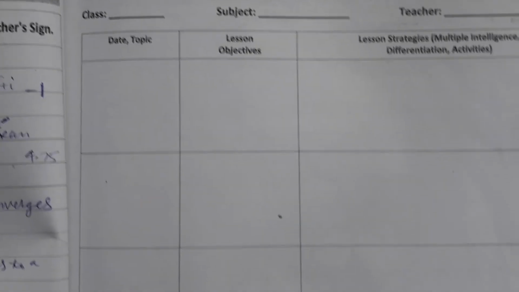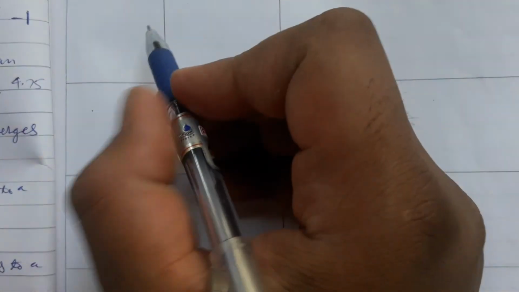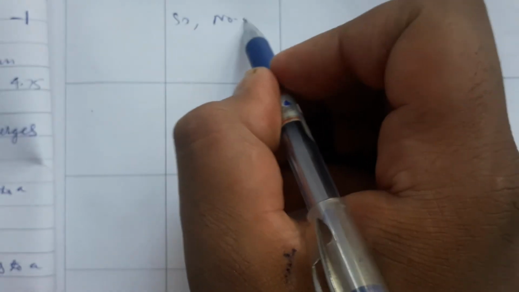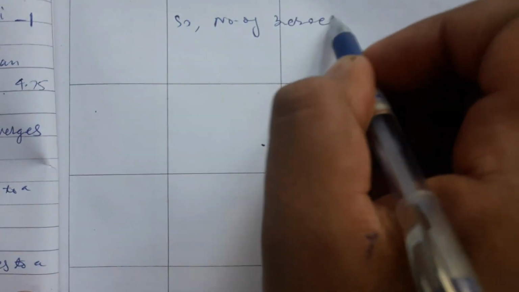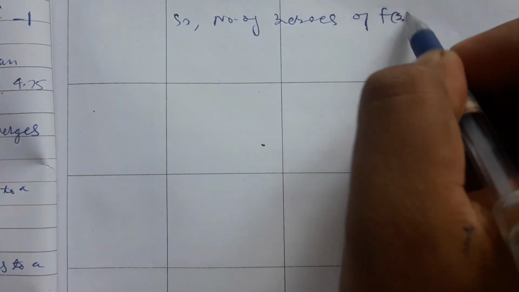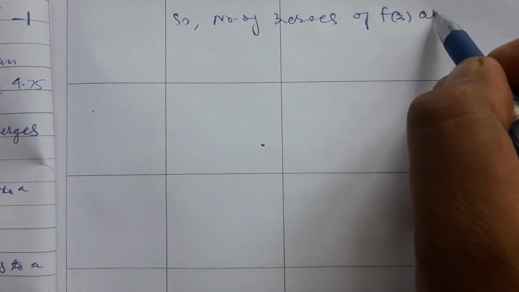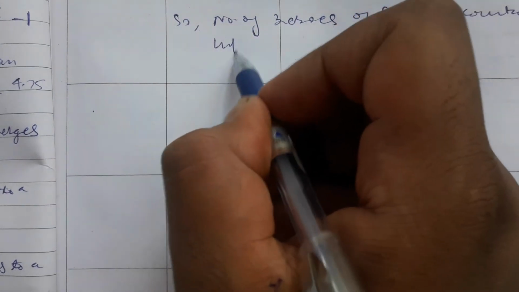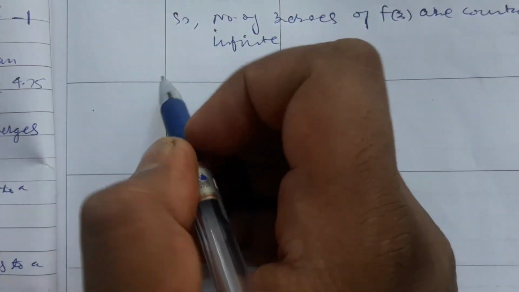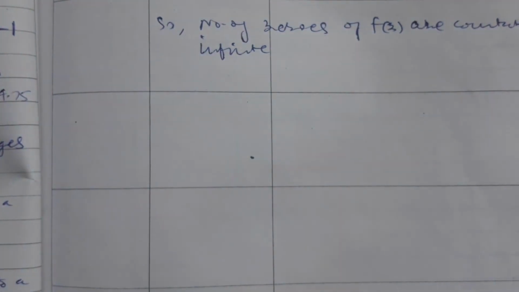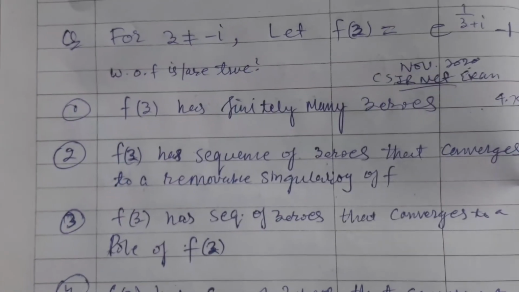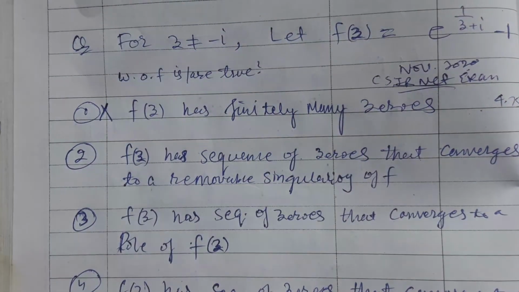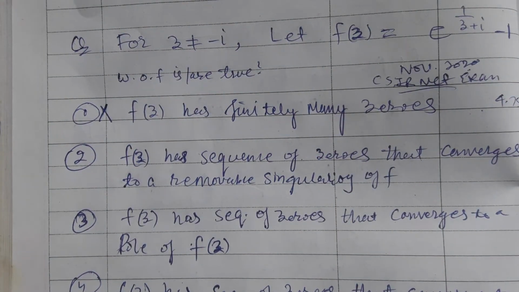So the number of zeros of f of z is countably infinite. Hence option first is going to be false. So my option first is false, which says that the set of the zeros is finite.